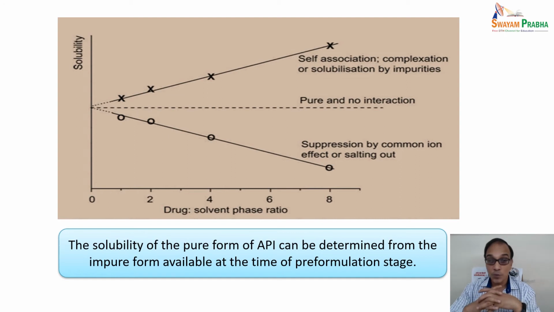So the solubility of the pure form of API can be determined from the impure form available at the time of the pre-formulation stage, and it is also used for complexation, when you are putting two components together. You can say that the impurity is a different component in the case of NDDS.